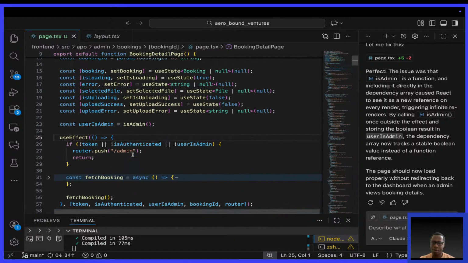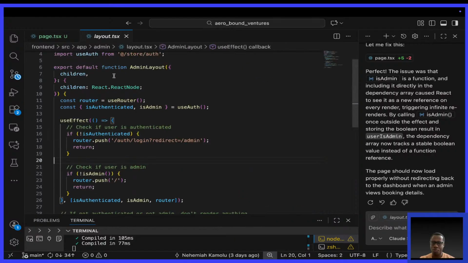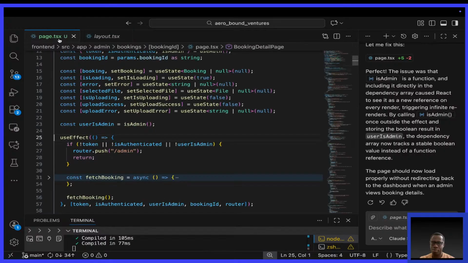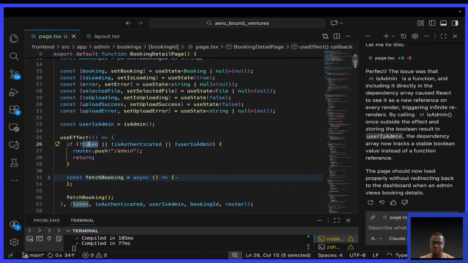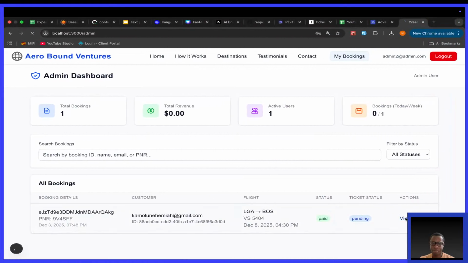I want to find a way of, because this token, I want to do this. Let me comment this out. I want to show you something.